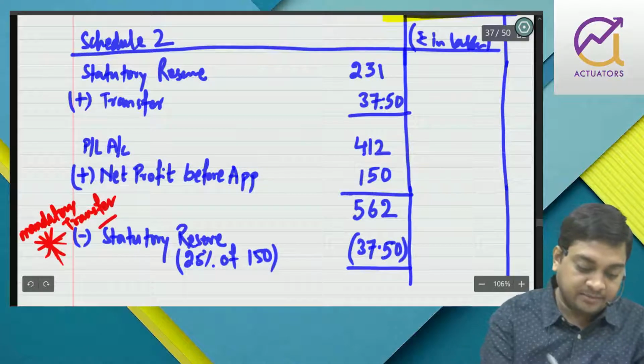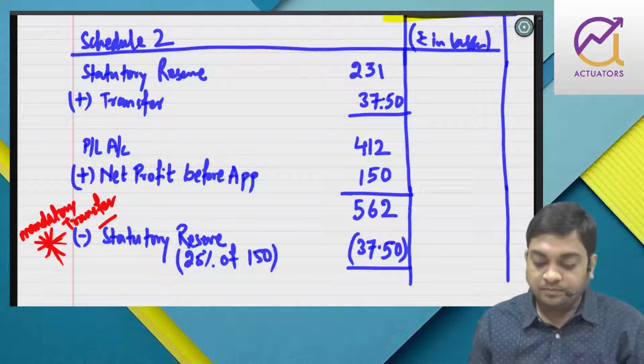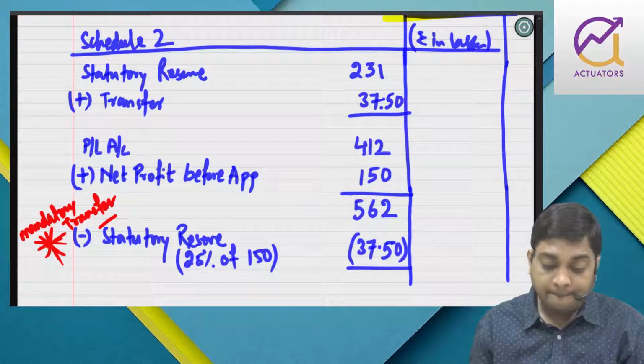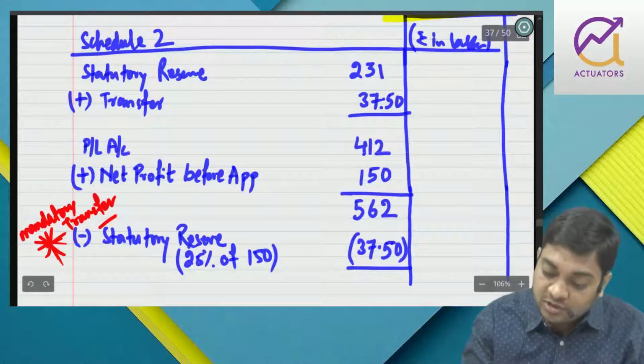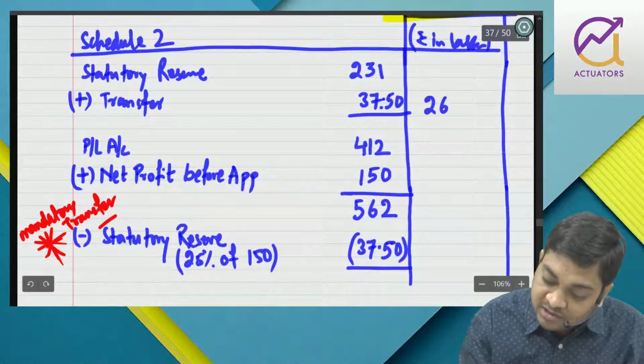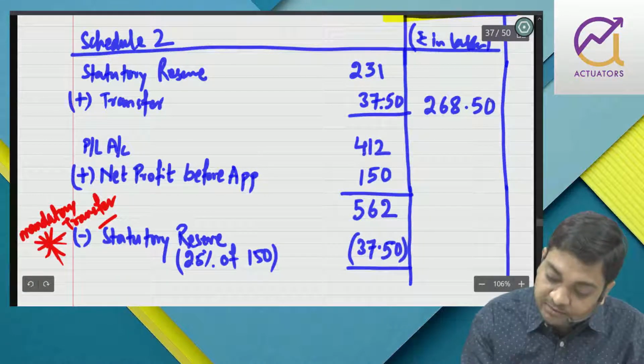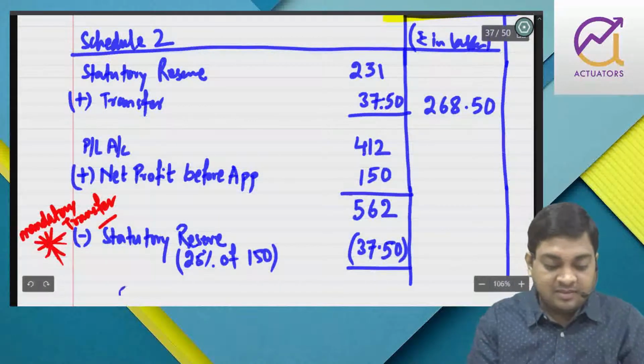You have to do it. So this is 268.50, and this one I'm going to have